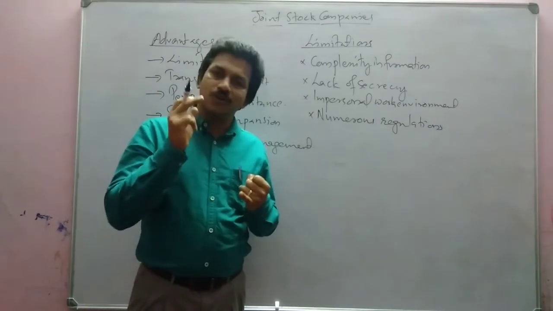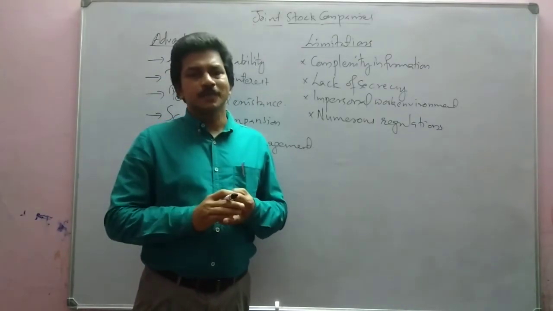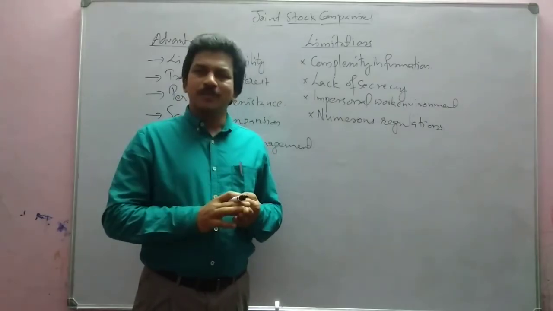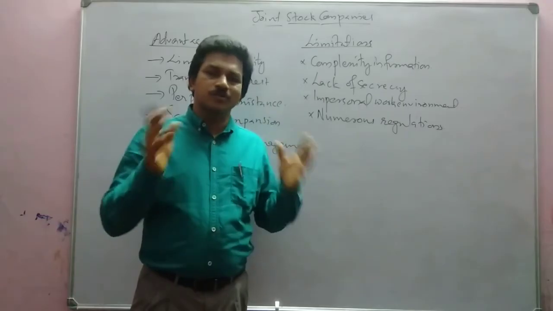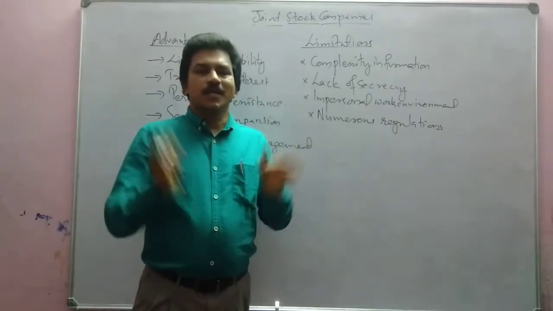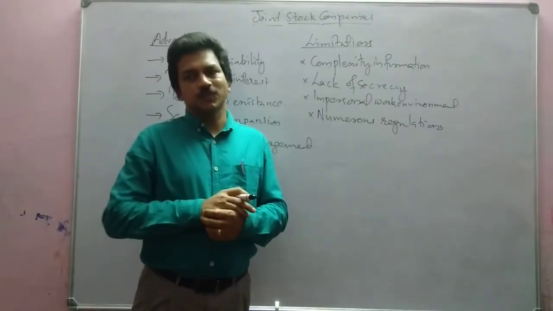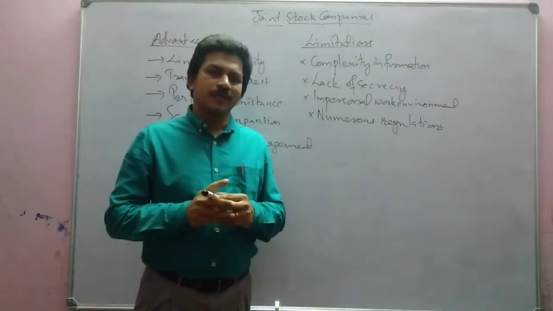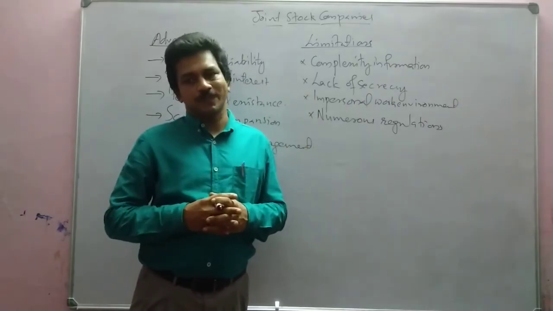Apart from that, the Indian Contract Act is there, then Mercantile Law, the Sale of Goods Act, and the Consumer Protection Act. All those laws and acts are there, and within that framework only the company can function. So numerous regulations control the company form of business organization.